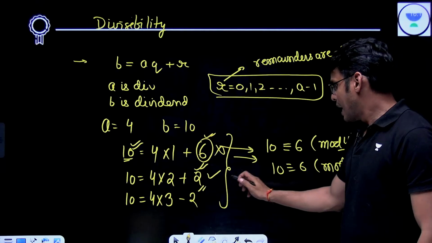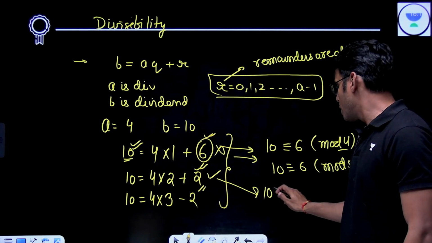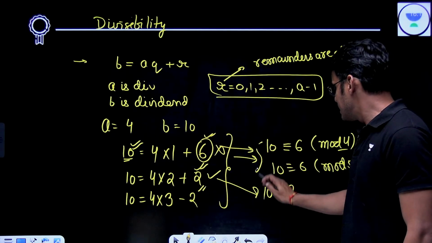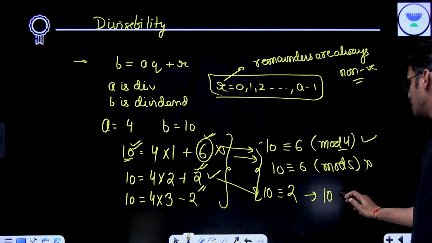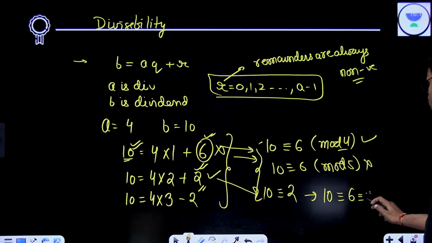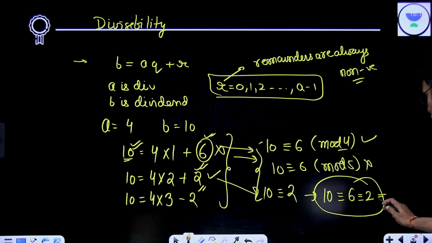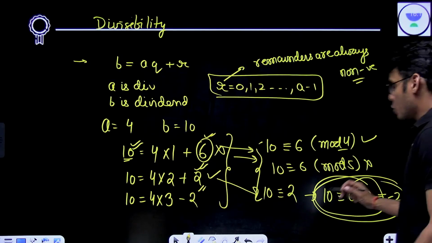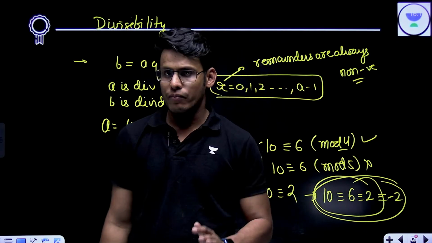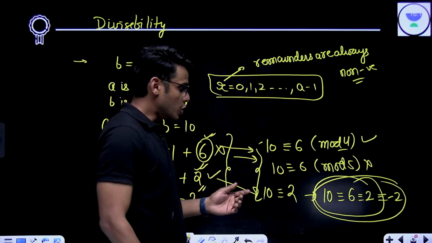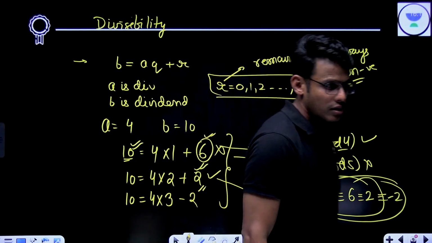Okay. Now, what about this? 10 is congruent to 2 as well. And since these two are congruent, I would say 10 is congruent to 6 is congruent to 2. And it is congruent to a negative integer also. You can extend this logic as much as you can.